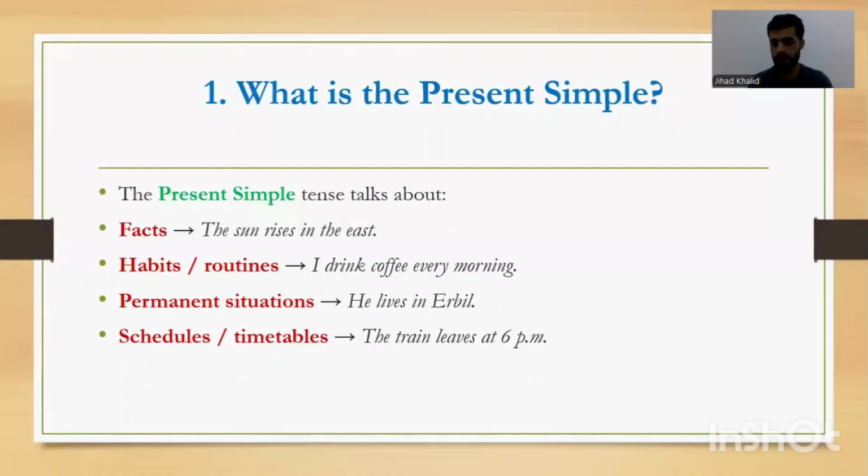So guys, if you notice, in all of them we have something that happens over and over and over again. So it repeats. Imagine when you do something for the first time, it's kind of hard to do it, right? But when you do it over and over again, it becomes so simple. So that's why we call it present simple.